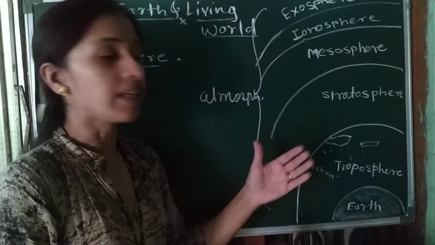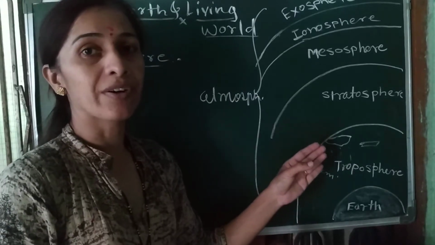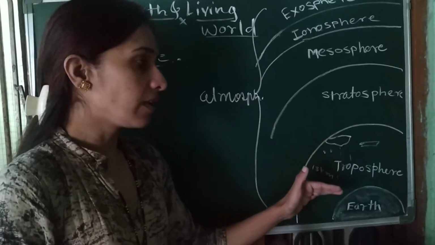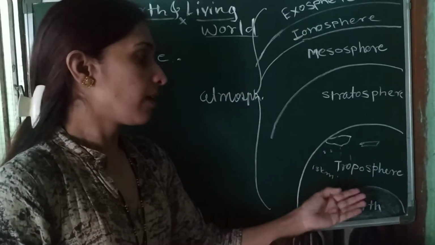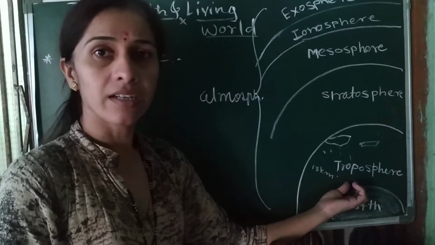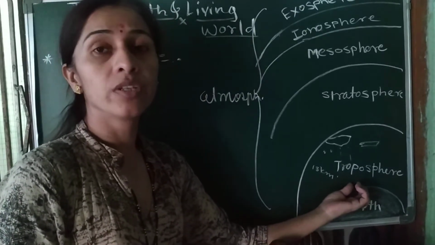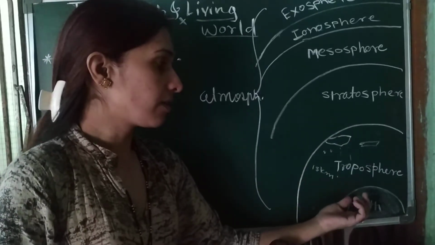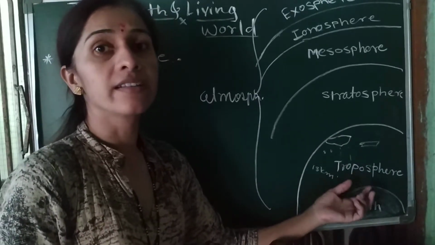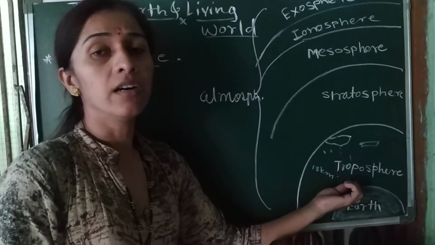We are living things, so the weather related phenomena affect our living things. It is the closest to the earth, so here air pressure is more. Also, due to the heat of the sun, the earth gets heat, and here is the highest temperature, close to the earth.